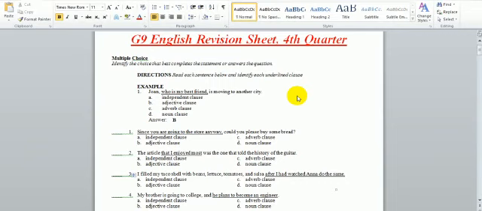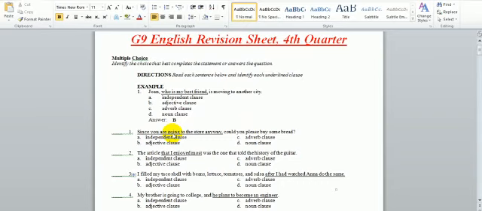The first part of our revision sheet is grammar. It was the fourth chapter, which was talking about the clauses. We have here 10 multiple choice questions, all underlined as we see, and we're gonna identify which clause is already underlined. Let's get down to number 1.